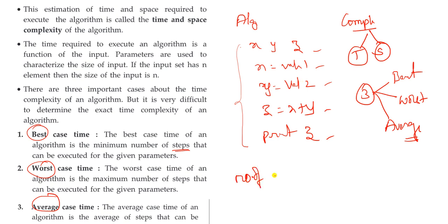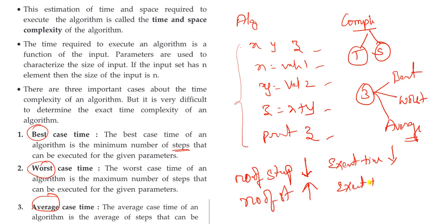Just have a look here: number of steps less, I indicate with a down arrow, execution time is less. If the number of steps is more, then automatically execution time is more.